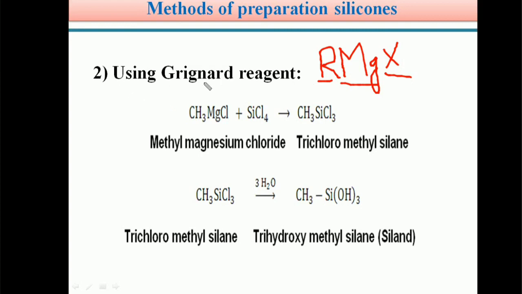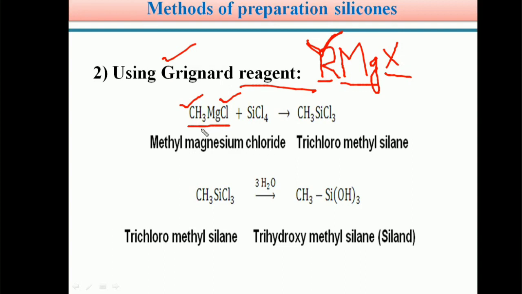This reagent was prepared by the scientist Grignard, that's why it is called a Grignard reagent. These are generally called alkyl magnesium halides. For example, we can take a methyl magnesium halide. The methyl group represents R and chlorine is the halogen. This is our magnesium metal. This is called methyl magnesium chloride.